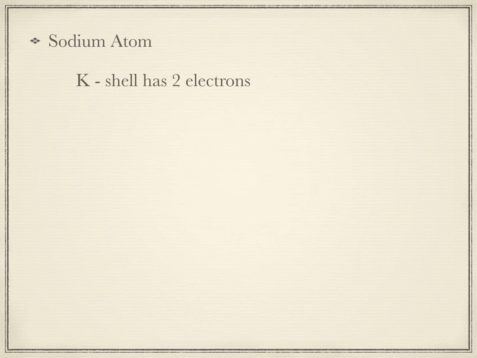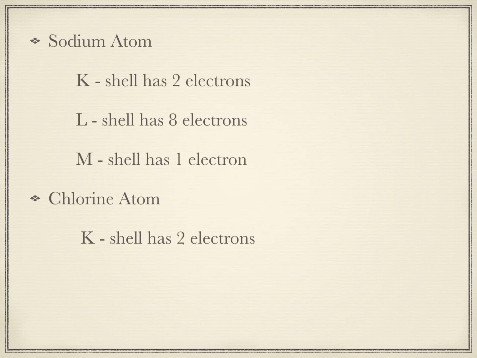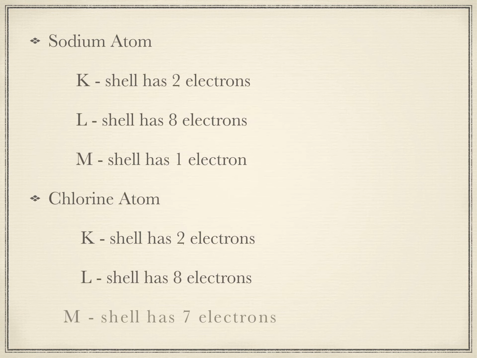Now in the sodium chloride molecule, in the sodium atom, the K shell has 2 electrons, the L shell has 8 electrons, the M shell has 1 electron. While in the chlorine atom, the K shell has 2 electrons, the L shell has 8 electrons and the M shell has 7 electrons. So with this we can see that the chlorine atom is relatively more negatively charged because its outermost shell has 7 electrons, while the sodium atom has only 1 electron. So comparatively, sodium will be positively charged while the chlorine atom will be negatively charged. So this attraction of positive and negative forms an ionic bond.